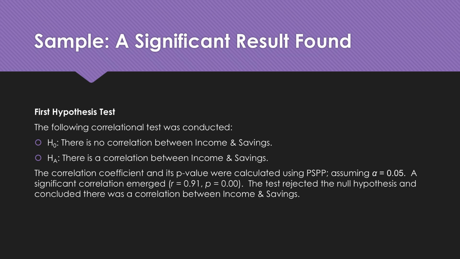The first hypothesis test. The following correlational test was conducted. The null hypothesis: there is no correlation between income and savings. The alternate hypothesis: there is a correlation between income and savings. The correlation coefficient and its p-value were calculated using PSPP, assuming alpha equals 0.05. A significant correlation emerged. R equals 0.91 and P equals 0.00. The test rejected the null hypothesis and concluded there was a correlation between income and savings.